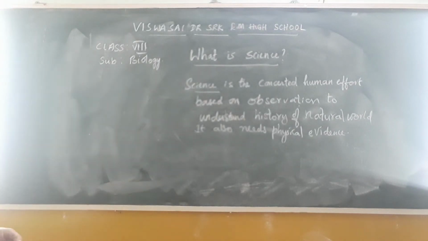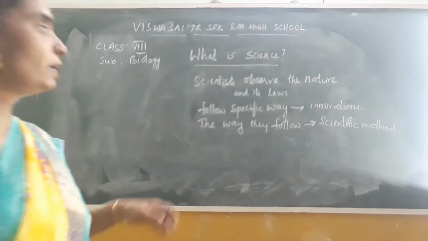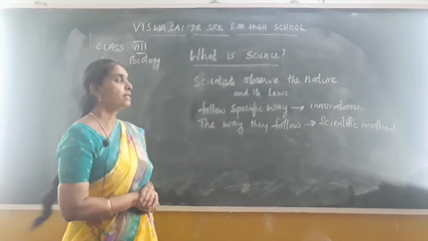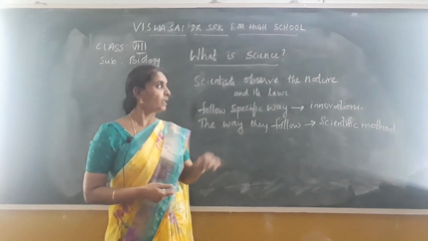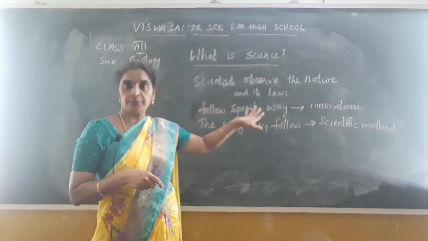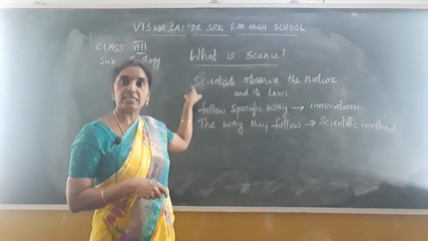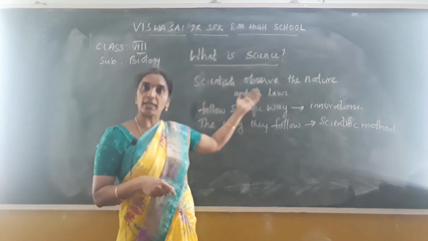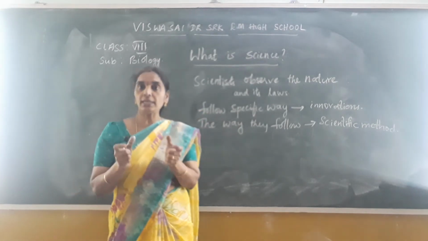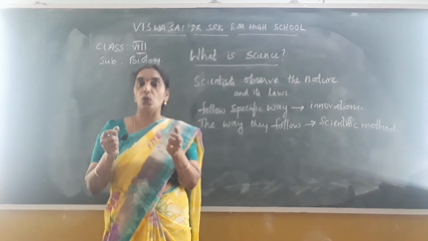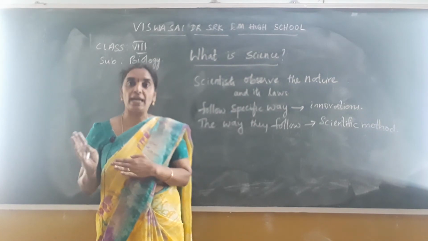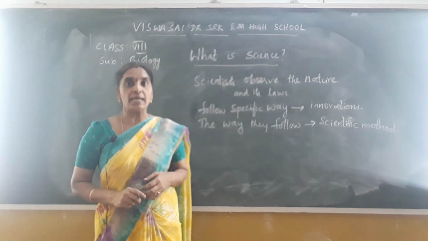Okay, children? Note down. Scientists always observe the nature, I told you, isn't it? They formulate the laws according to the nature and its laws. Is it clear? So the scientists formulate the laws according to the nature and its laws in itself. They say that they think according to the scientific method. So what is a scientific method? The way they think to know the facts of the nature is called scientific thinking.